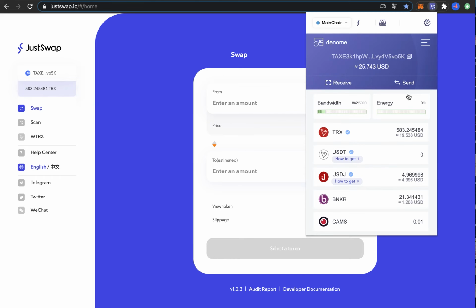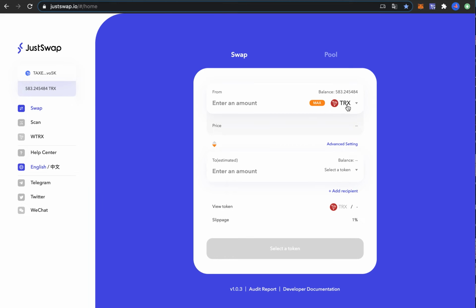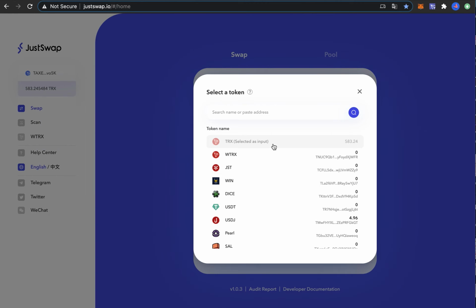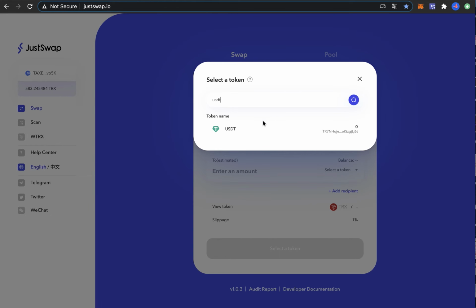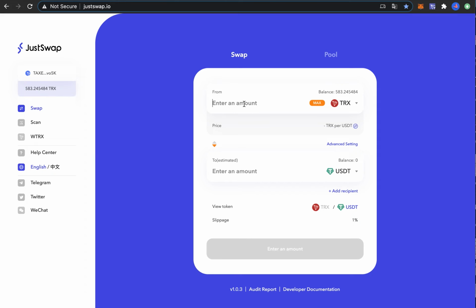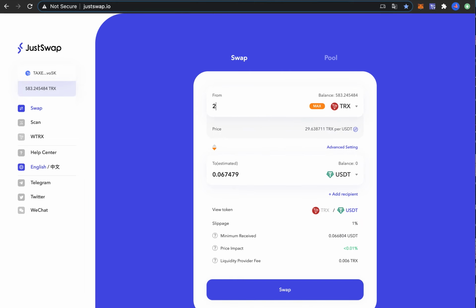Then you send some TRX or USDT here on your wallet, and then you are good to go. You simply swap 50% of the TRX into USDJ or USDT, or if you send USDT here, then you swap 50% from that into the TRX. So you can do the swaps here quite easily. In my case, I have 583 here, so I would put like 200 because I want to have a little bit of TRX for the transaction fees.